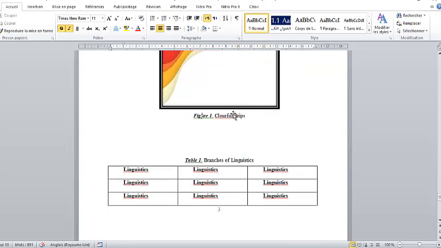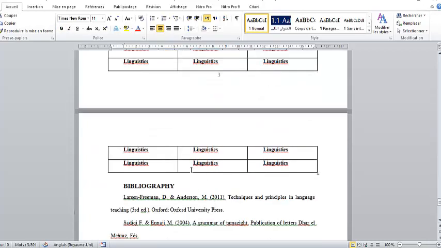Under the figure. Now, if you have a table, the title of the table is over the table itself. So if you put it under, no problem, but it's better that you learn these criteria from the beginning. And the same thing, it is 11, bold, full dot, and then you summarize what you have here as a title.